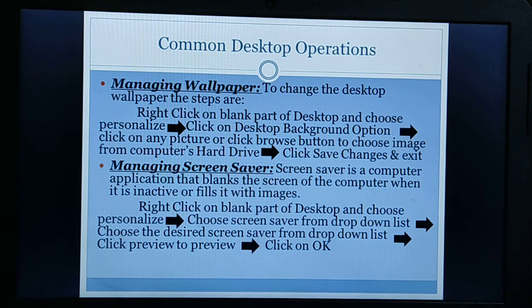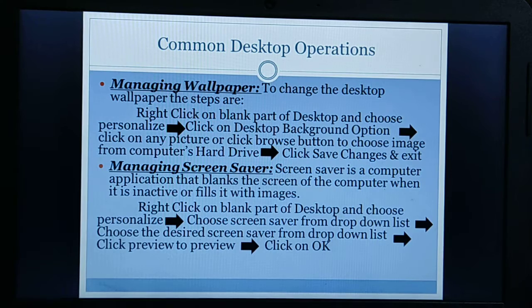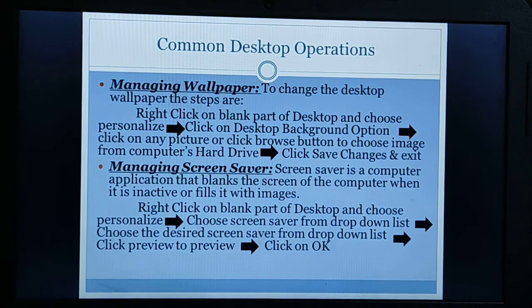Next, we have to click on the desktop background option. Now we have to click on any picture to select it directly, or we can even click the browse button to choose an image from the computer's hard drive. Then after selecting that particular image, we have to click the save changes and exit option. This is how we can manage a wallpaper.